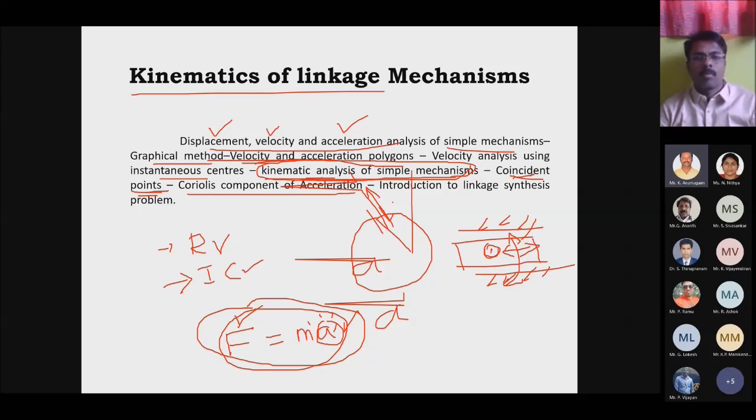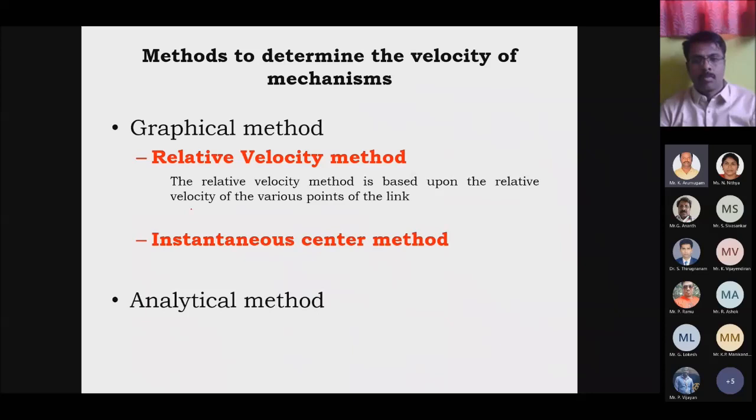The next one, introduction to linkage synthesis. Linkage synthesis is nothing but finding out the dimensions of the linkages. As far as kinematics of machinery is concerned, linkage synthesis means we have to find out the dimensions of each and every link. We will see one by one.